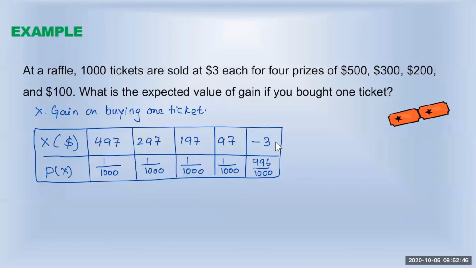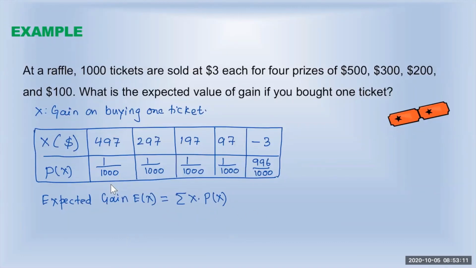Once we have this probability distribution, we are asked to find the expected value of gain. So if I want to find the expected gain, which is denoted E(X), you know that the expectation is the sum of X multiplied by P(X). We have to multiply X and P(X) and then add them together.